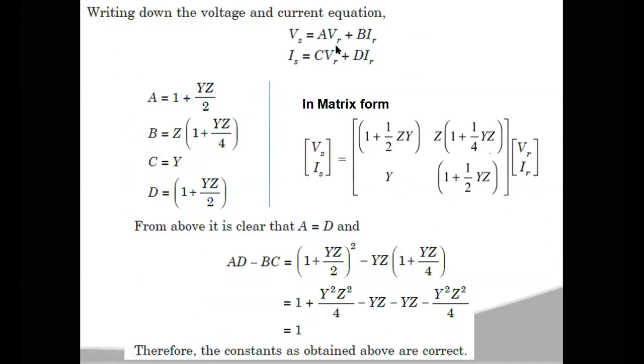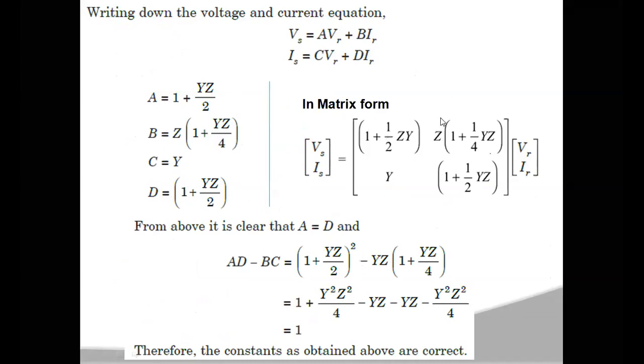If you compare, then A is equal to 1 plus YZ by 2, B is equal to Z into 1 plus YZ by 4, C is Y, and D is 1 plus YZ by 2.